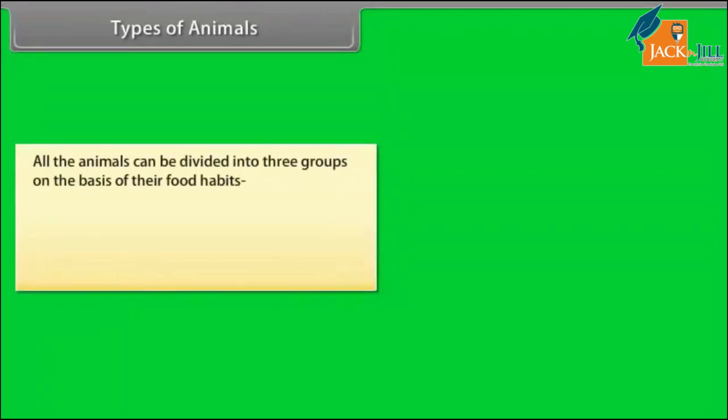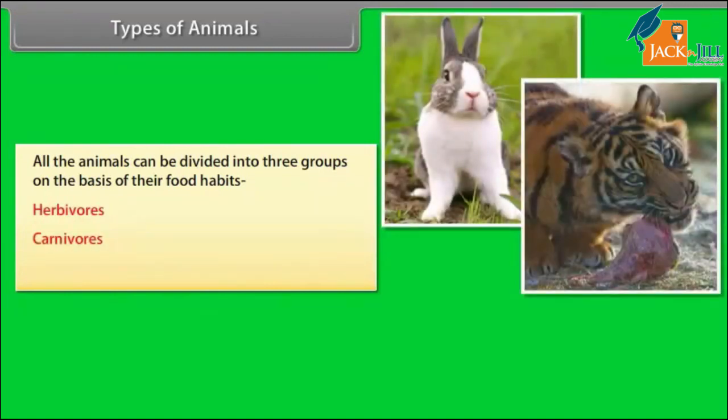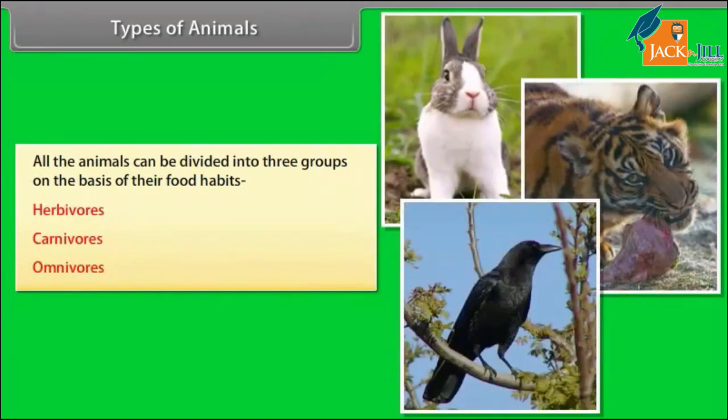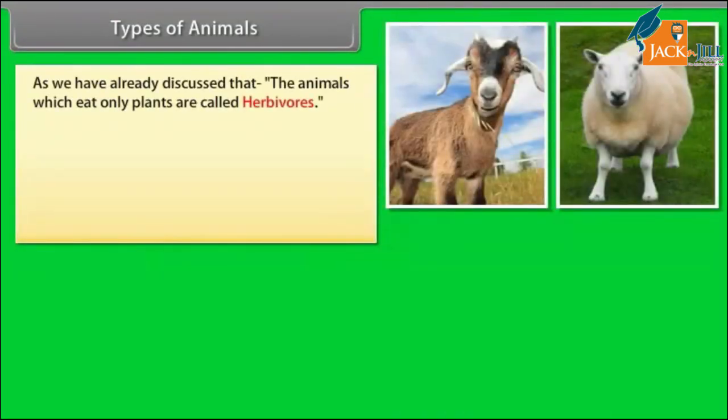Types of animals. All the animals can be divided into 3 groups on the basis of their food habits: herbivorous, carnivorous, omnivorous. As we have already discussed that the animals which eat only plants are called herbivorous.